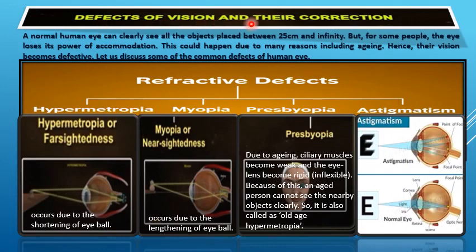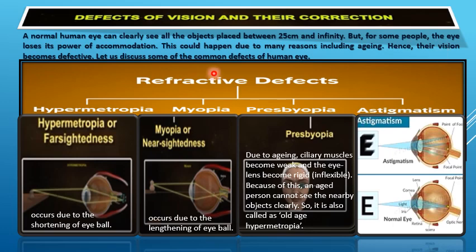Defects of vision and their correction. A normal human eye can clearly see all the objects placed between 25 centimeter and infinity. But for some people, the eye loses its power of accommodation. This could happen due to many reasons, including aging.